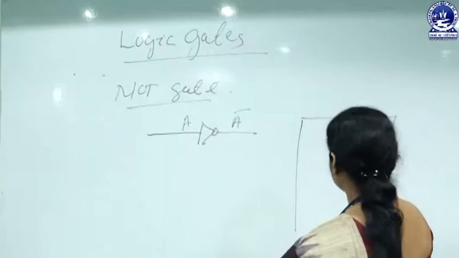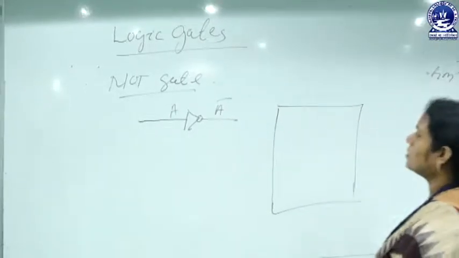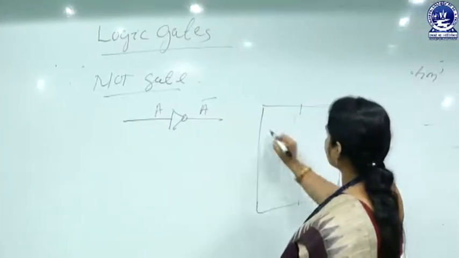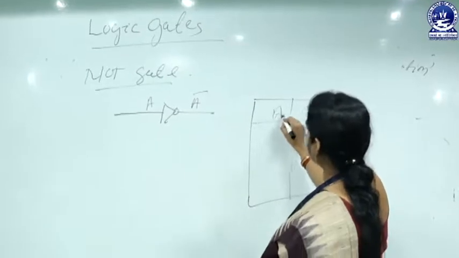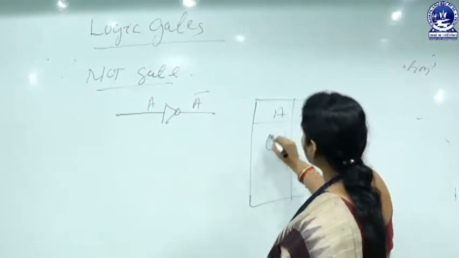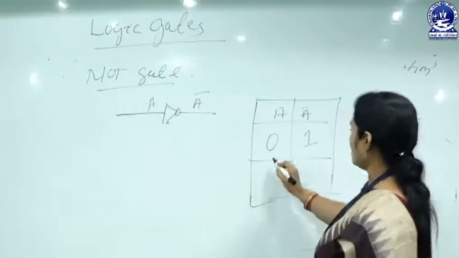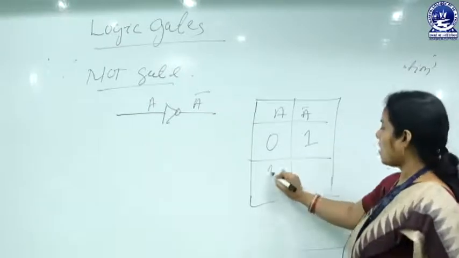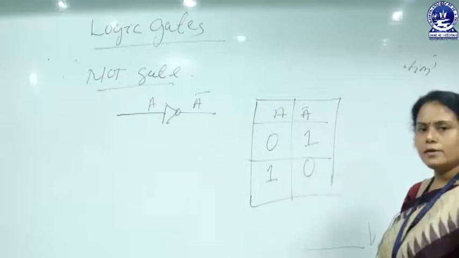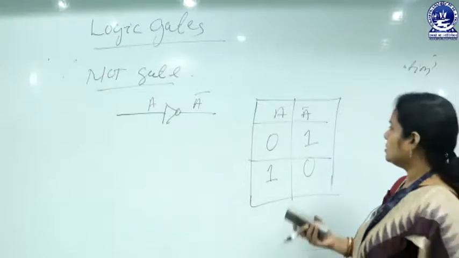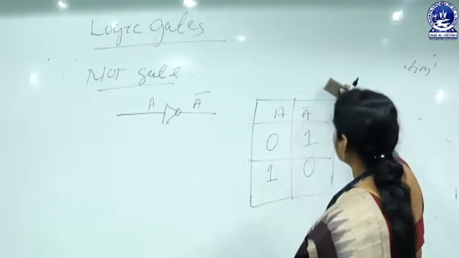Let us take the truth table for the NOT gate. If you take value of A equal to 0, then output will be 1. If you take value of A equal to 1, then output will be 0. This is the result of NOT gate.